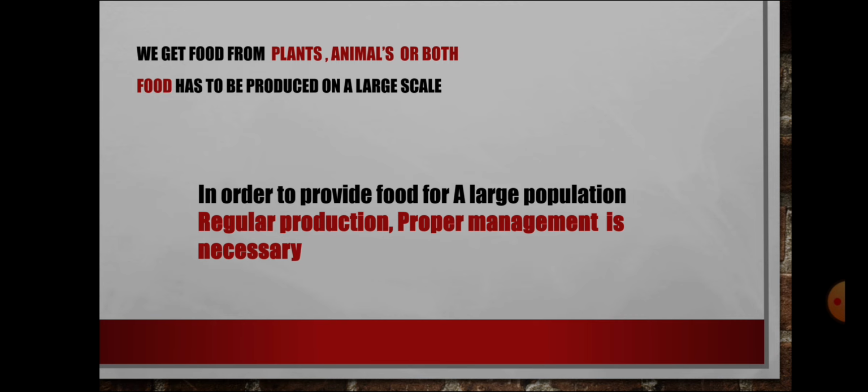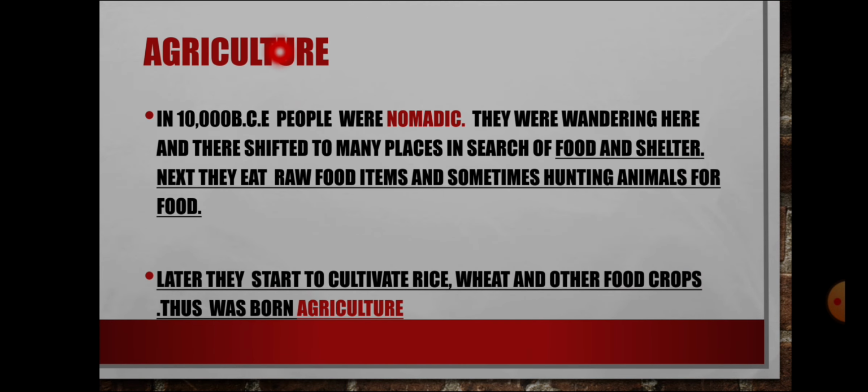Okay, next. What is agriculture? In 10,000 BC, people were nomadic. What is nomadic? They were wandering here and there, shifting to many places. They were not settled in one place. They were gathering, collecting many items in many places in search of food and shelter. They ate raw food items and sometimes hunted animals for food. But in some extreme conditions, they were not able to collect food. Later, they started to cultivate rice, wheat and other food crops. Thus